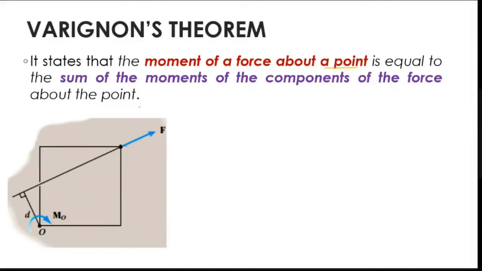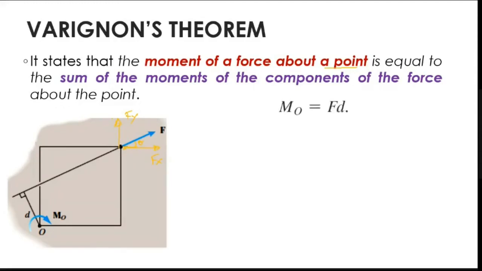Right? So for example, this is my force, and the perpendicular distance is this. If I resolve this force, which has an angle theta, I will get two forces, Fx and Fy. So the moment of the force is equal to the moment of Fx plus the moment of Fy.